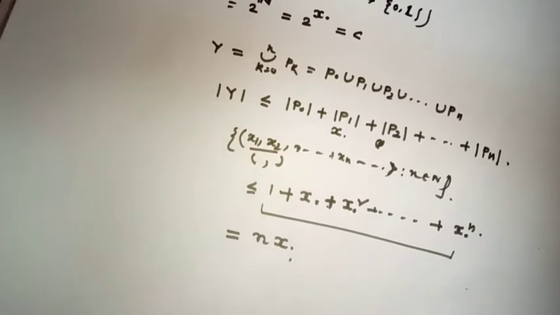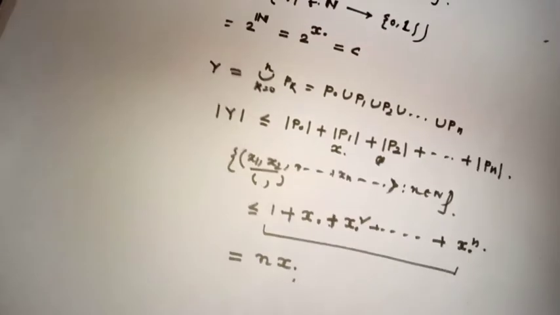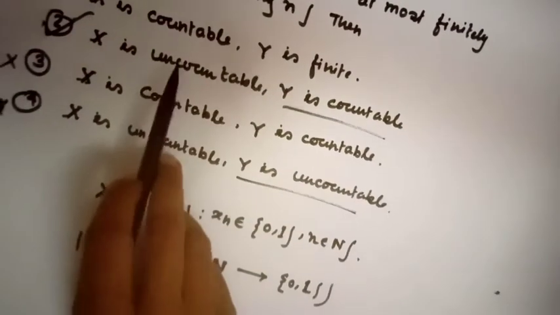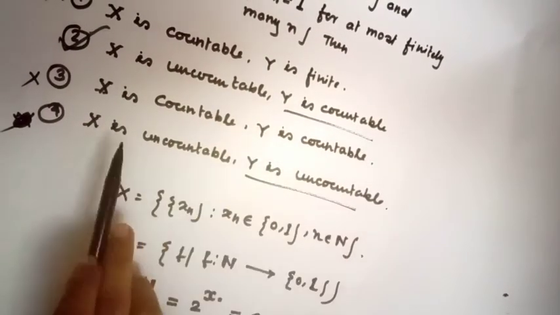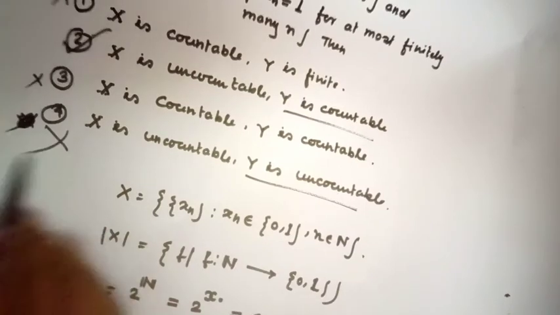So option 2 is the only correct option. X is uncountable, Y is countable. Option 4 is wrong. Okay.